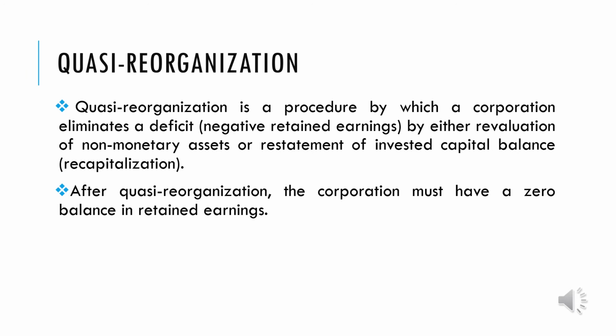The last part of this PowerPoint presentation will talk about quasi-reorganization. A corporation may incur losses over a long period of time and find itself in serious financial difficulty. With continued losses, retained earnings may have been reduced to a very low amount or to a deficit. Okay? When we say deficit, that's actually a negative retained earnings. Because retained earnings is where we put our income or even our loss, and also where we take our dividends and some other prior period adjustments.